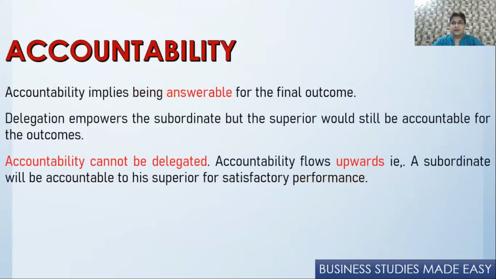Now comes accountability. Accountability simply means answerability. The subordinate is answerable to his superior. Just like the subordinate is answerable to his superior, similarly, the superior is answerable to his own superior. So accountability flows upwards, and accountability cannot be delegated in any case. Accountability cannot be delegated at all.